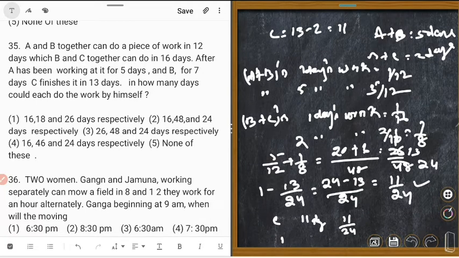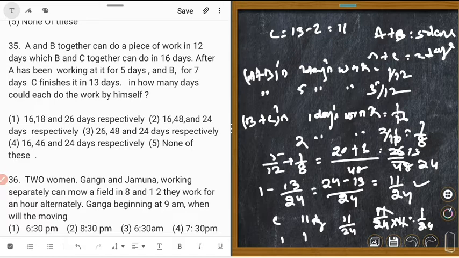In 1 day, that is 11 upon 24 divided by 11. 11 cancels, that is 1 upon 24. So C's 1 day's work is 1 upon 24. Could you understand? C's 1 day's work is 1 upon 24.